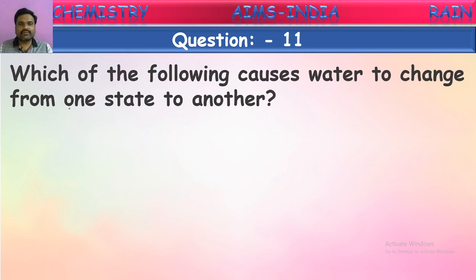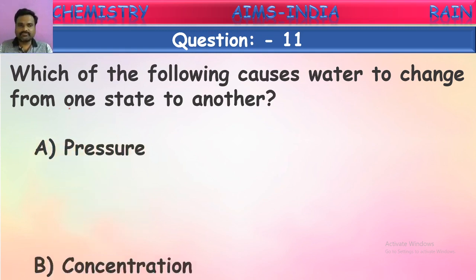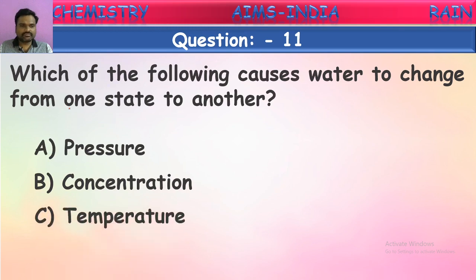Let us see the options they have given. Pressure, concentration, temperature, and volume. What is the main reason for the conversion of water from one form to another form? Suppose we are telling water from the water bodies is being evaporated, and this evaporated water vapor is converting into clouds. These clouds again convert into rain. These rains again reach the water bodies. Again it starts evaporating. So these changes of water from one form to another form are because of what reason?